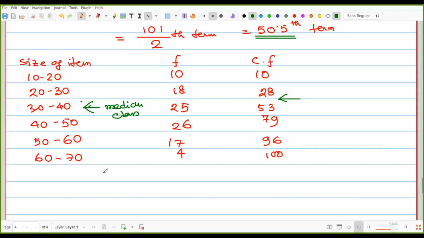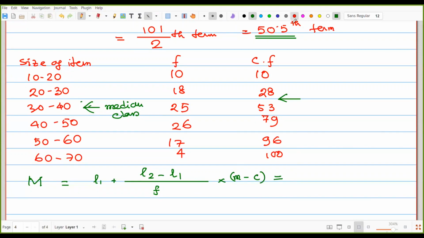So once again, the formula to find out the median. That means M is equal to L1 plus L2 minus L1 by F into small m minus c.